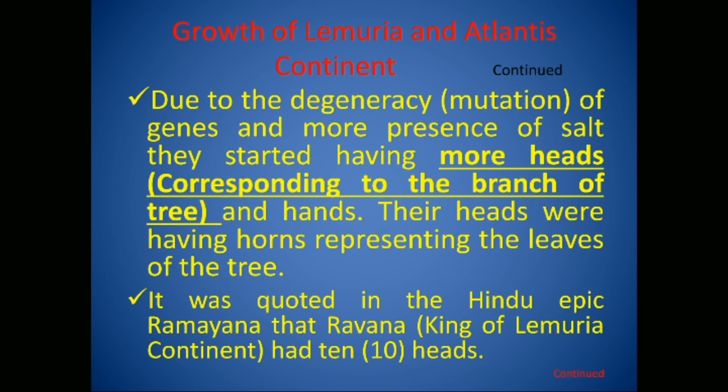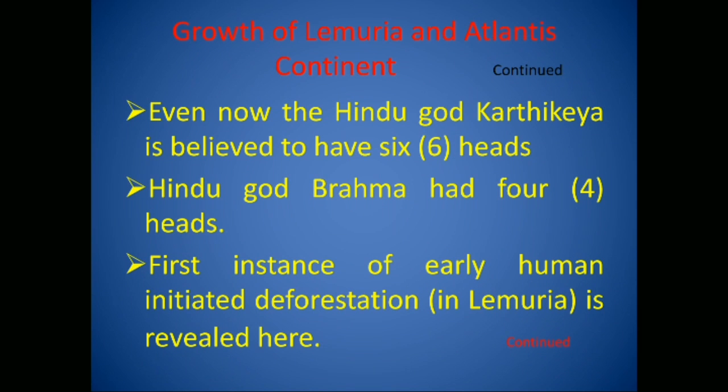Their heads were having horns representing the leaves of the tree. It was quoted in the Hindu epic Ramayana that Ravana, king of Lemuria continent, had 10 heads. Even now the Hindu god Kartikeya is believed to have 6 heads. Hindu god Brahma had 4 heads. First instance of early human-initiated deforestation, in Lemuria, is revealed here.